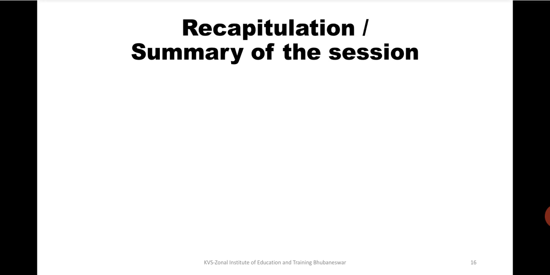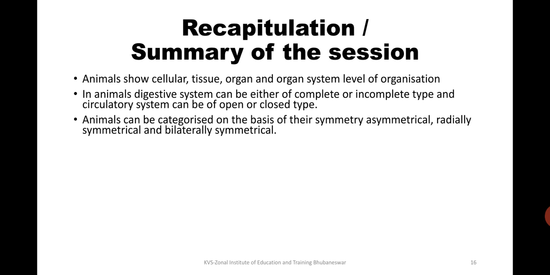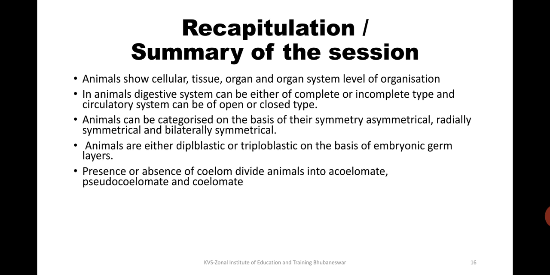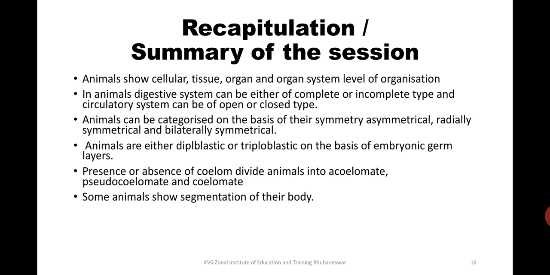So we are seeing a recapitulation. Animals show cellular, tissue, or organ level of organization. They have either a complete or incomplete digestive system, and a closed or open circulatory system. They are categorized as symmetrical or asymmetrical, radially or bilaterally symmetrical. They are diploblastic or triploblastic, and they are coelomate, acoelomate, or pseudocoelomate. They show segmentation or do not show segmentation, and they have a notochord or do not have a notochord.